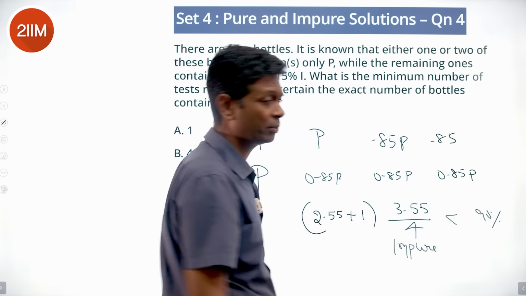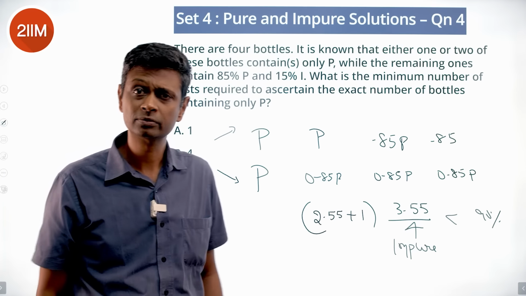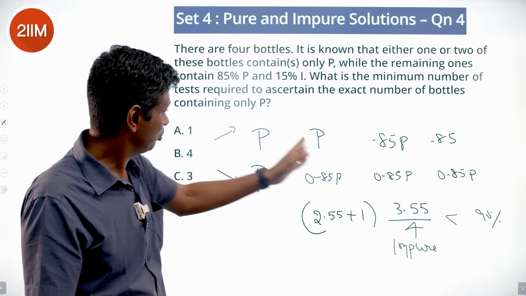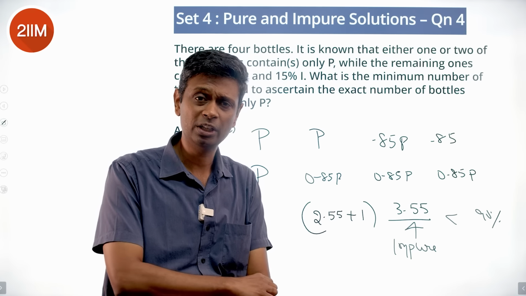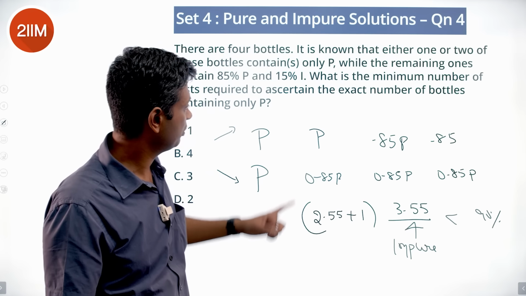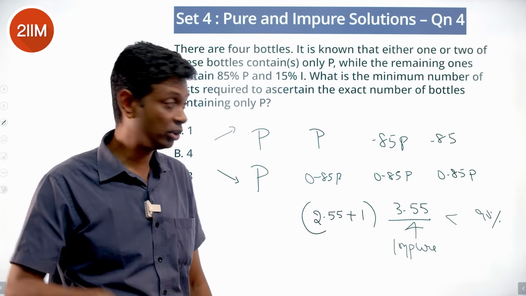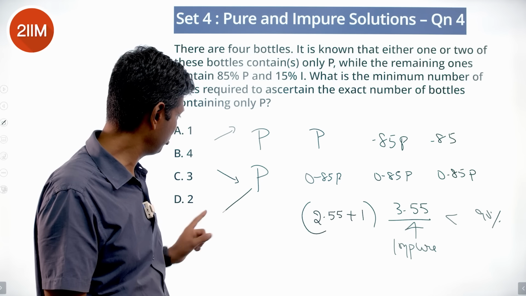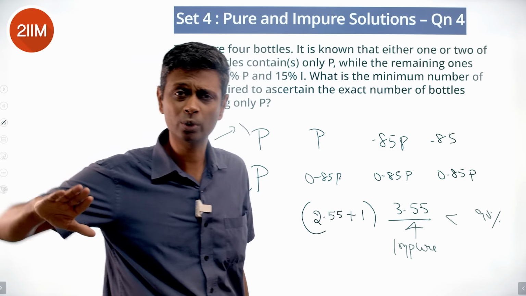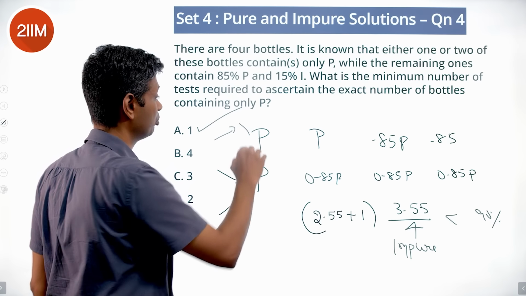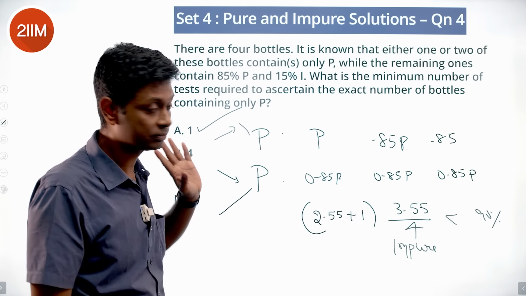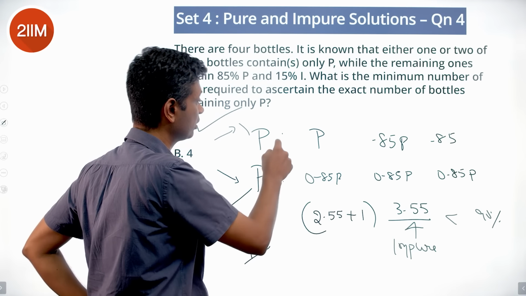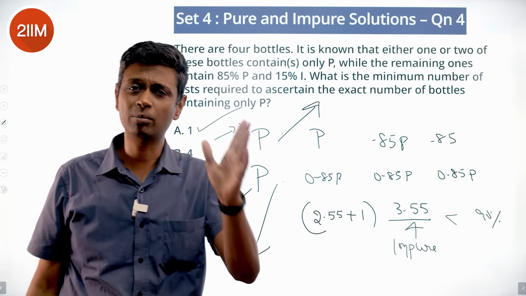Nice. So what do we do? We take equal quantities of all 4 and put them together. If the outcome is pure, that means we have 2 pure and 2 impure. If the outcome is impure, that means we have 1 pure and 3 impure. In one test we can do it, because we know for sure it is either this or this. This will result in a negative test, impure. This will result in a positive outcome. So with one test, we can complete this.